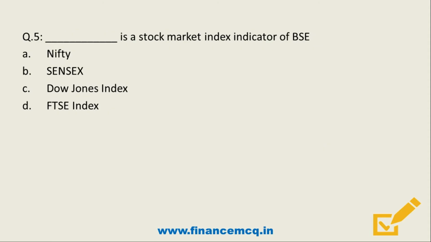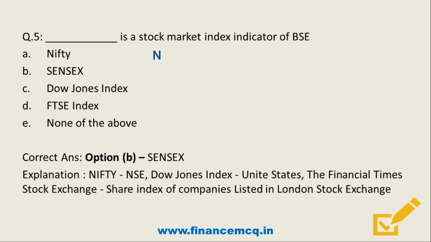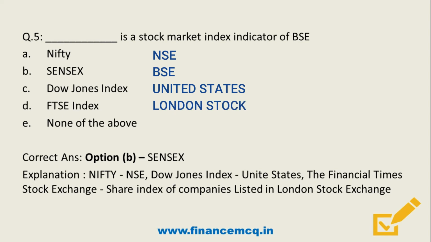Question 5. Dash is a stock market index indicator of BSE. A. Nifty. B. Sensex. C. Dow Jones. D. FTSE index. Or E. None of the above. So what's the correct answer? It's option B, Sensex. Friends, Nifty is of NSE, Dow Jones Index is of United States, Financial Times Stock Exchange, FTSE is a share index of companies listed in London Stock Exchange. So just remember these points.